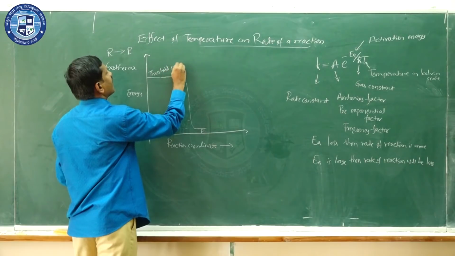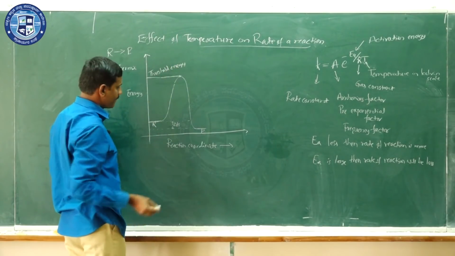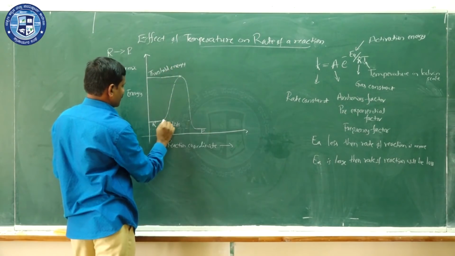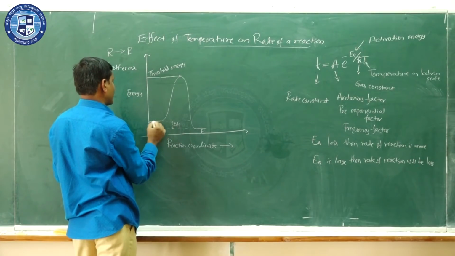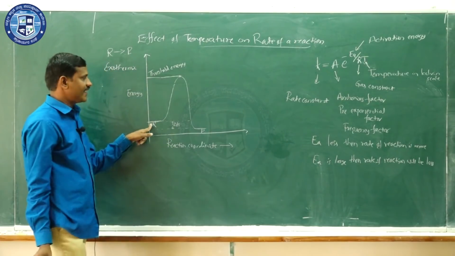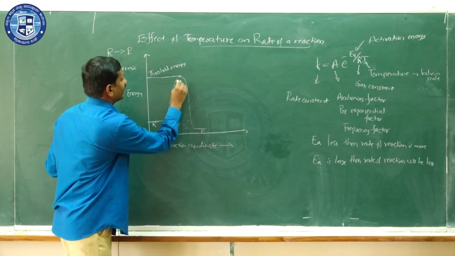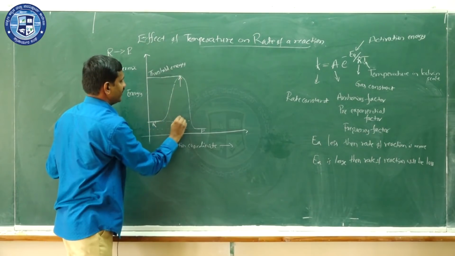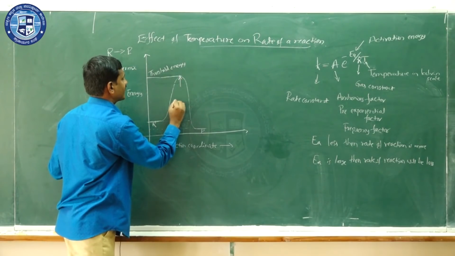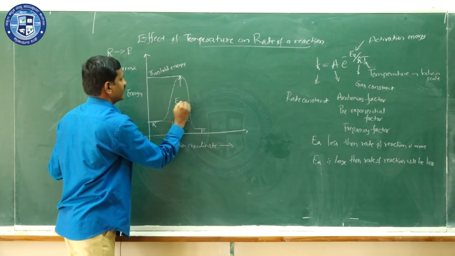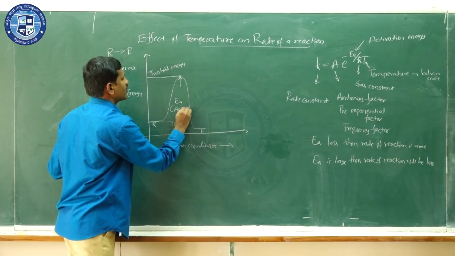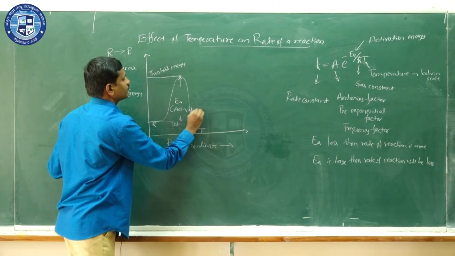And this one is the average energy of the reactant. This difference in energy is called the activation energy, Ea. That is the activation energy.